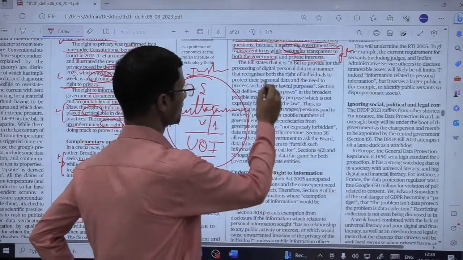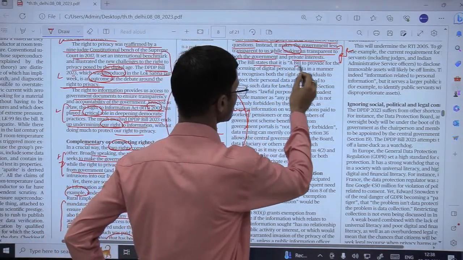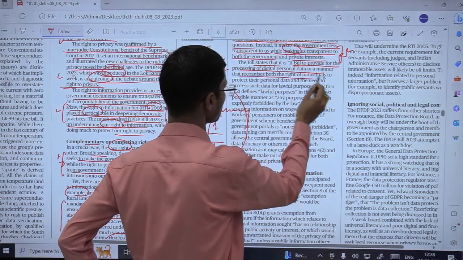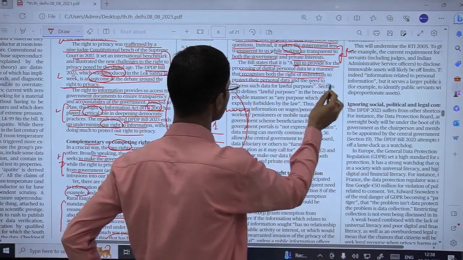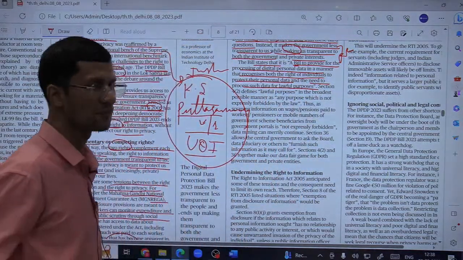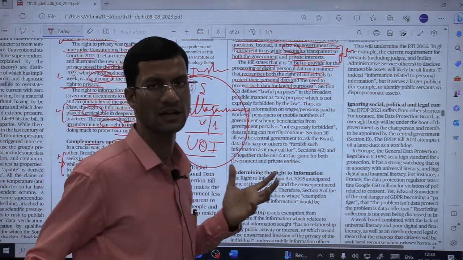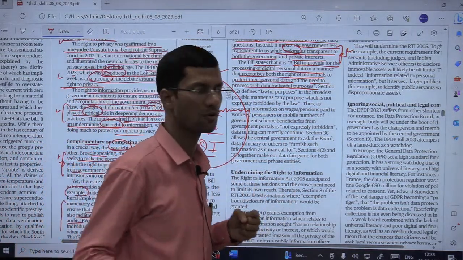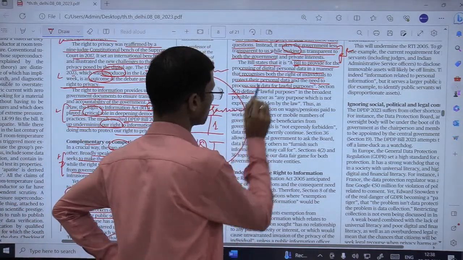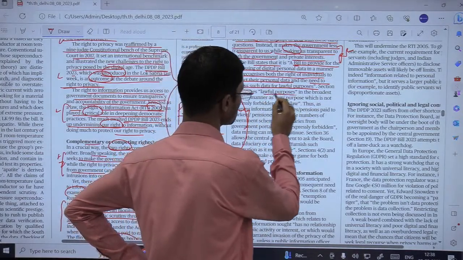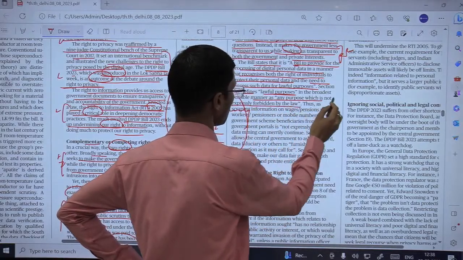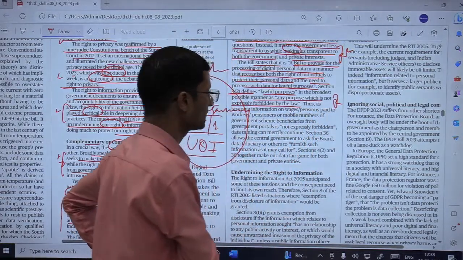So this bill states that it is a bill to provide for the processing of digital personal data in a manner that recognizes both the right of individuals to protect their personal data and the need to process such data for lawful purposes. So this is what is being mentioned related to this bill in its statement and objects. Fine. The stated objective क्या है of this bill? Section 4 clause 2 जो है of this bill defines lawful purpose in the broadest possible manner as any purpose which is not expressly forbidden by the law. तो क्लियर कट नहीं है, वेग टर्मिनोलॉजी है.